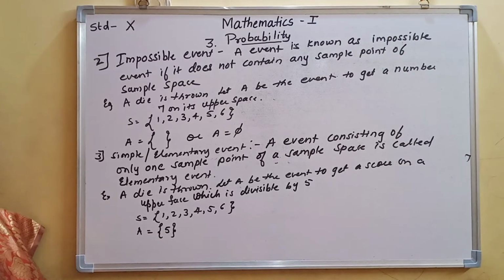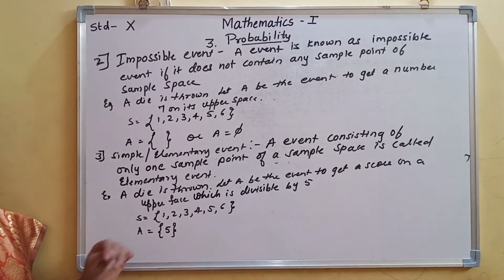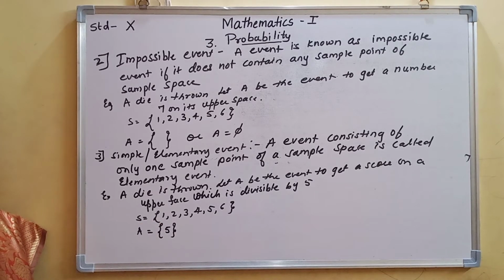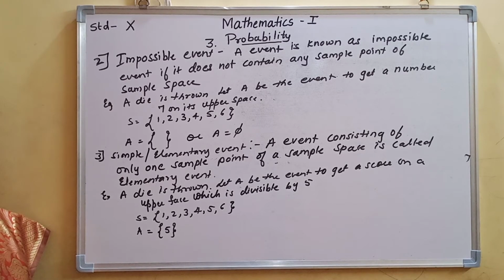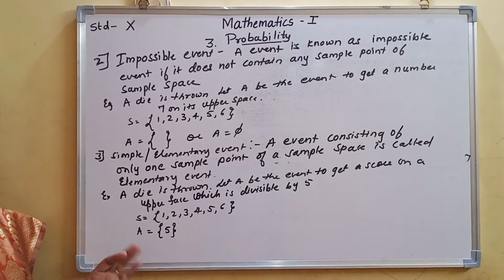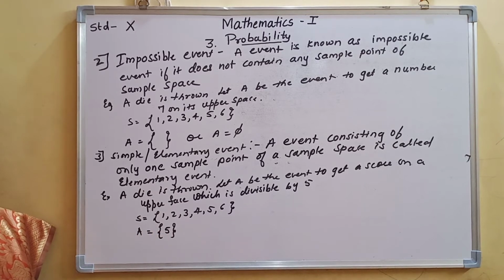Or you can say that let A be the event to get a score on the upper face which is neither prime nor composite. Or you can say that let A be the event to get a score on the upper face which is only even prime. Here divisible by 5 was said, so only 5 is divisible by 5.